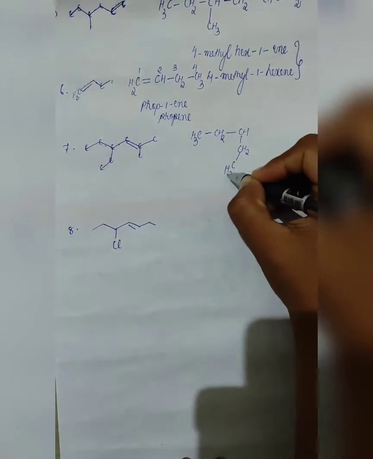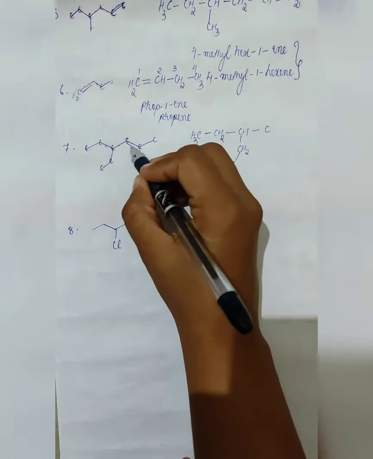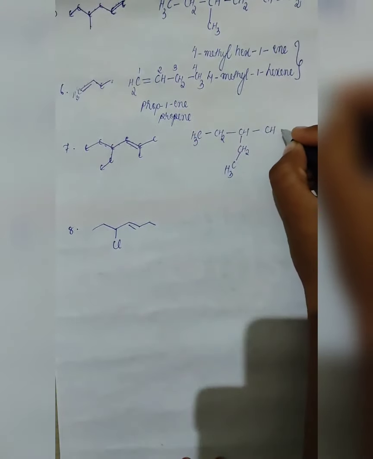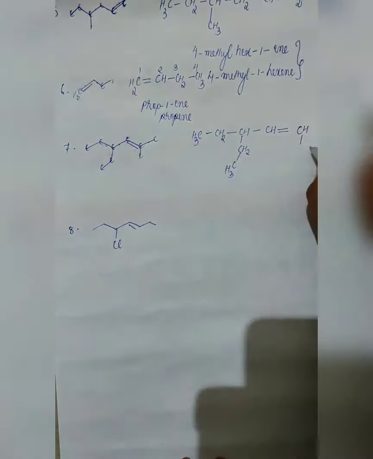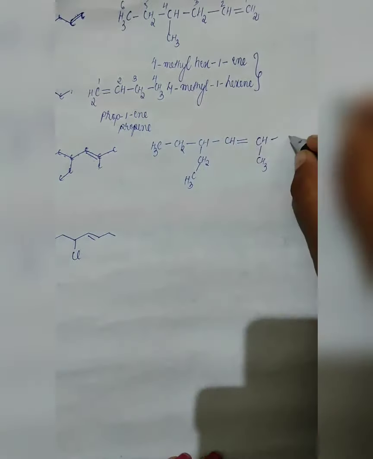Single bond, 1. Now for this carbon, 1, 2, 3. Already 3, so just 1. Double bond, C. How many? 1, 2, 3. So H only. Now here it will be CH3, followed by, here it will be again CH3.